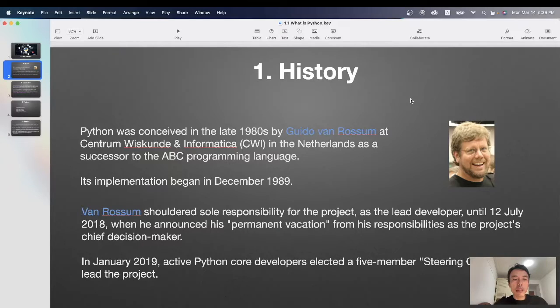Van Rossum shouldered sole responsibility for the project as the lead developer until 12 July 2018, when he announced his permanent vacation from his responsibilities as the project's chief decision maker. In January 2019, active Python core developers elected a 5-member steering council to lead the project.